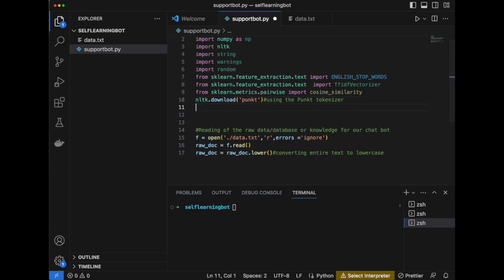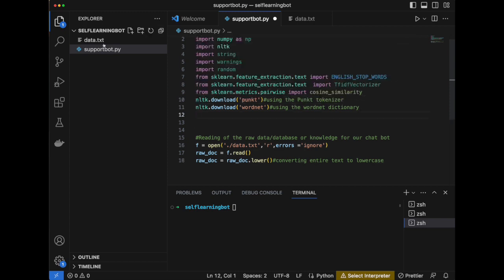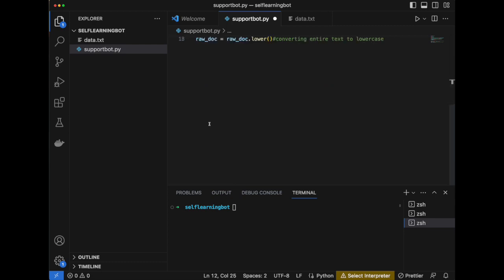Then we will download WordNet, which is a dictionary for semantic operations, and OMW 1.4 for multilingual WordNet access. Next, we will define sent_tokens equals nltk.sent_tokenize(raw_doc).